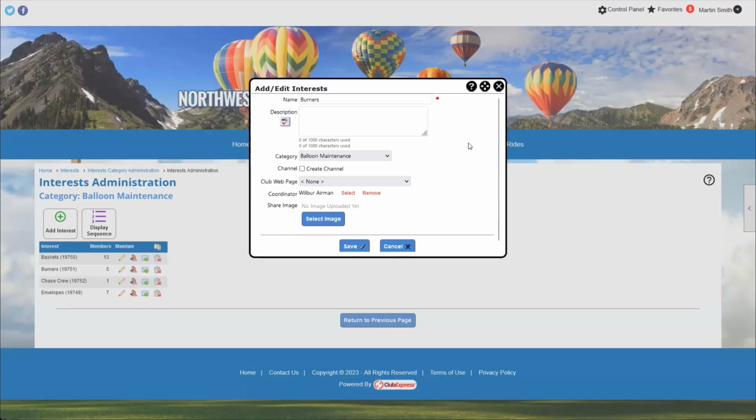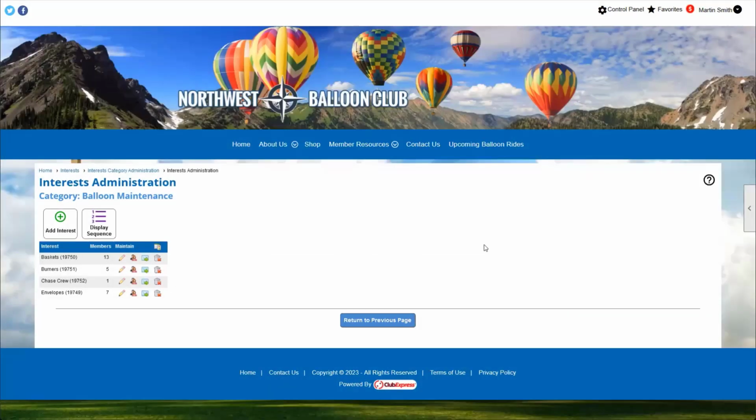And another question, whether or not non-members could be part of interests. Non-members cannot sign themselves up for interests. So it's one of those things that really is a powerhouse for your members, and it's something that you can potentially make available on your menu for your non-members, but they won't be able to actually join the groups. It could be one of those things that maybe entices them to join your organization if they see that there are people who have a lot of the same interests as they do, but it's not something that they can actually use and manage.